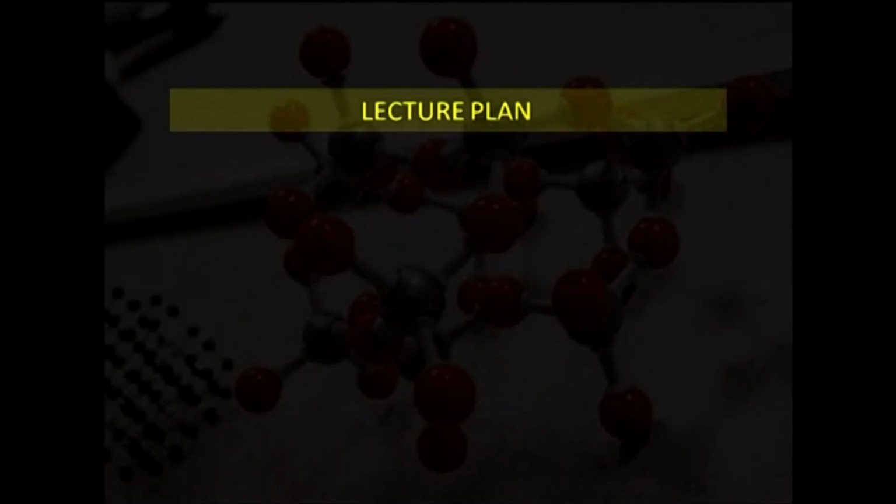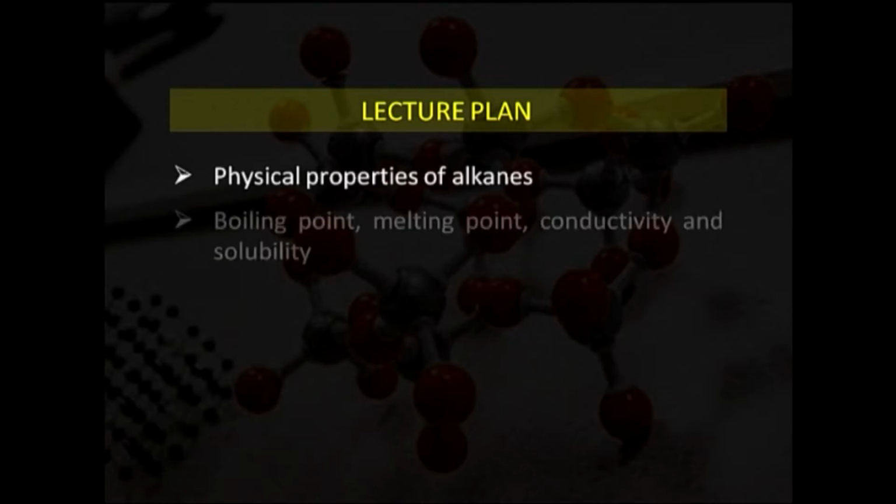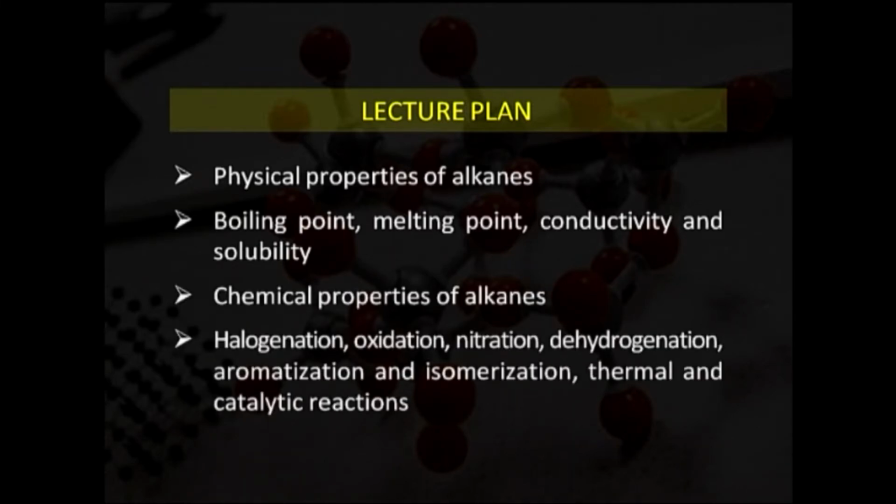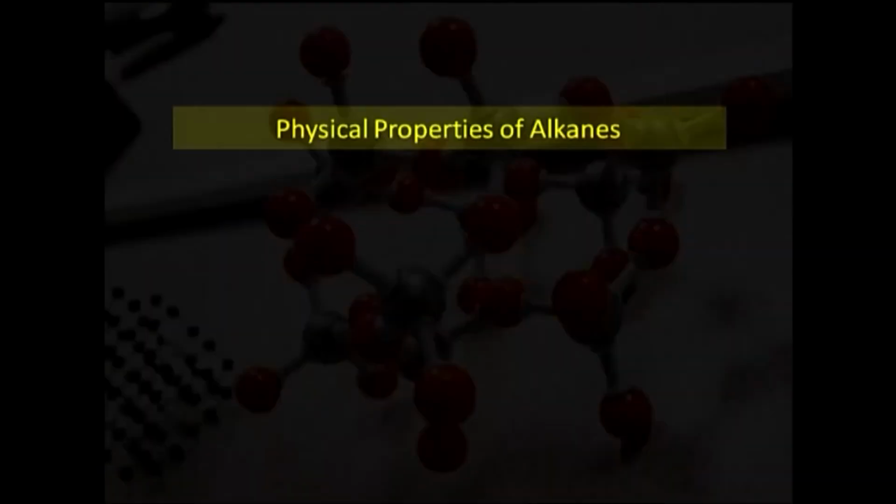Today, we will discuss in this episode physical properties of alkanes: boiling point, melting point, conductivity and solubility, and chemical properties of alkanes such as halogenation, oxidation, nitration, dehydrogenation, aromatization and isomerization, thermal and catalytic reactions. So, firstly we will discuss the physical properties of alkanes.